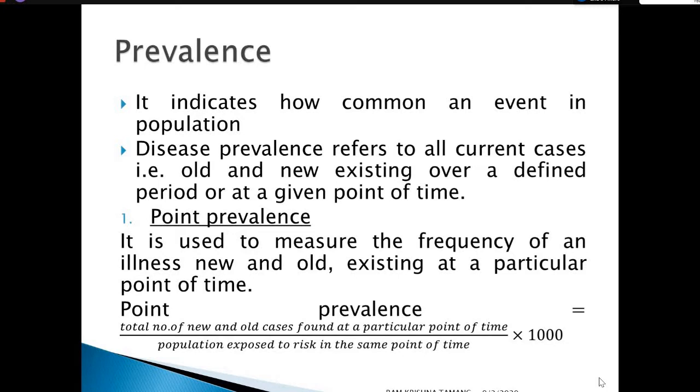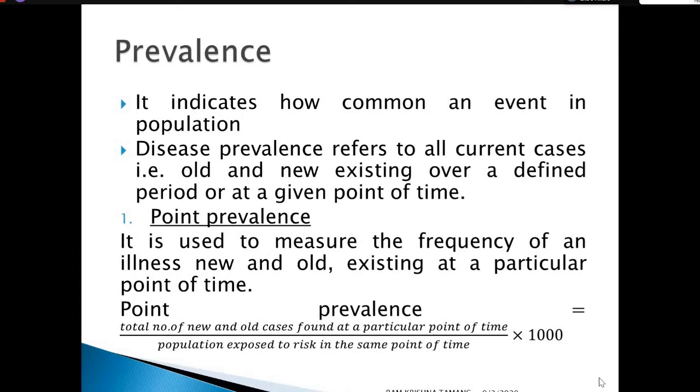Point prevalence is used to measure the frequency or number of occurrences of an illness or disease, new and old, existing at a particular or specific period of time. That is said to be the point prevalence rate.